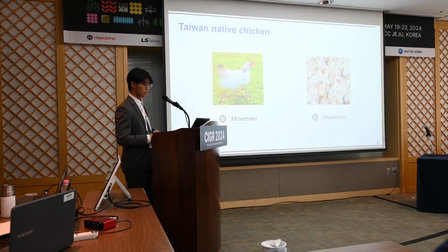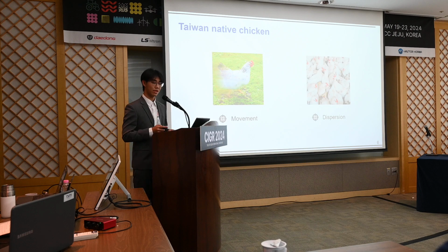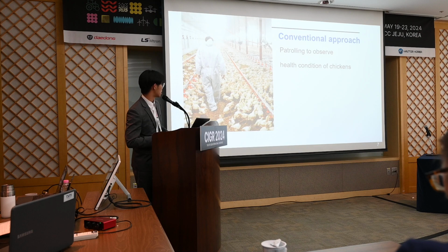Taiwan native chickens are more active than broilers. A chicken's movement may be influenced by their health condition, temperature, humidity, or even the condition of bedding material. Also, when they feel uncomfortable, they tend to walk less or huddle together. Hence, the movement and the dispersion of chickens can serve as key indicators for the health condition of chickens.